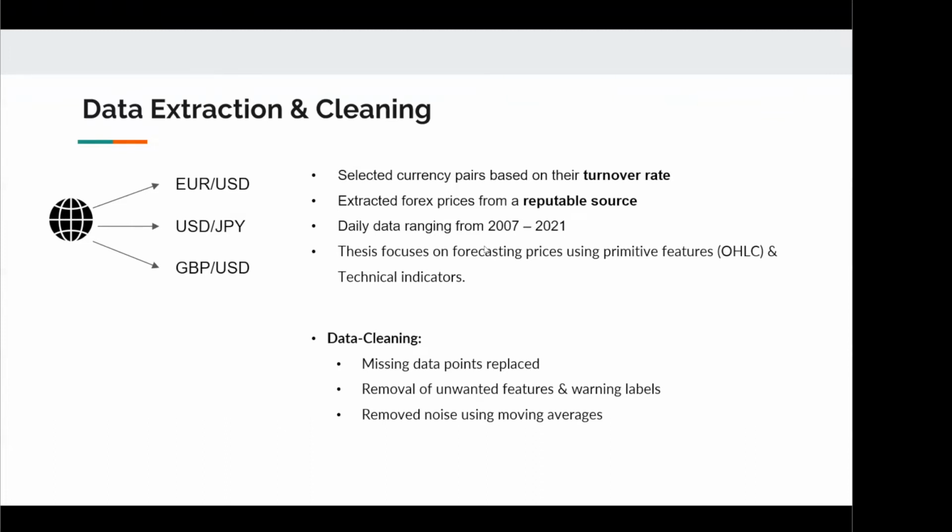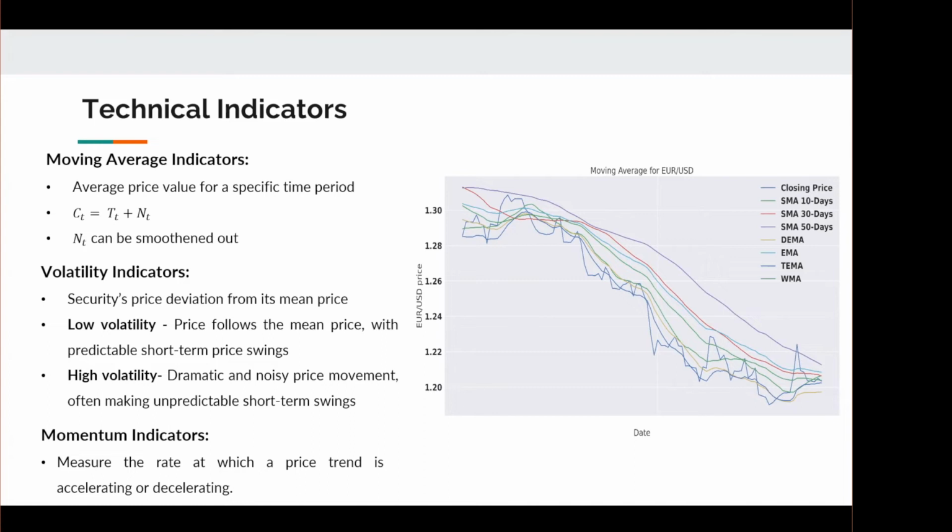With the extracted data, we then clean the data by replacing missing points, removing unwanted features, and removing the noise present in the data using moving averages. These are some of the technical indicators that we've used. Moving average indicators are indicators that show the average price value for a specific time period. Assuming that the closing price at timestamp t is made up of 2 components, the trend at timestamp t and the noise at timestamp t, by taking the moving average, we can smoothen out the noise component.